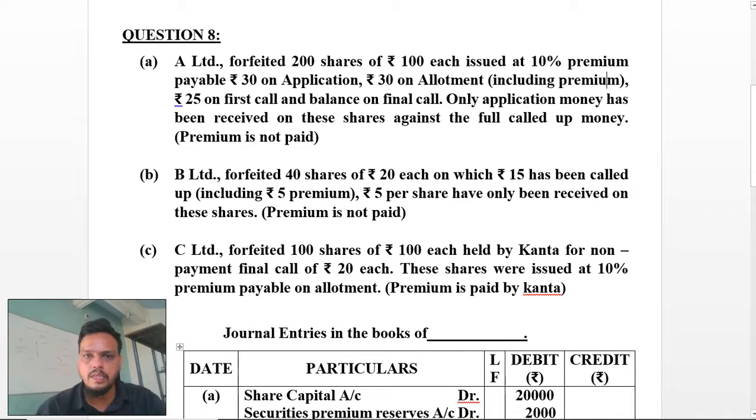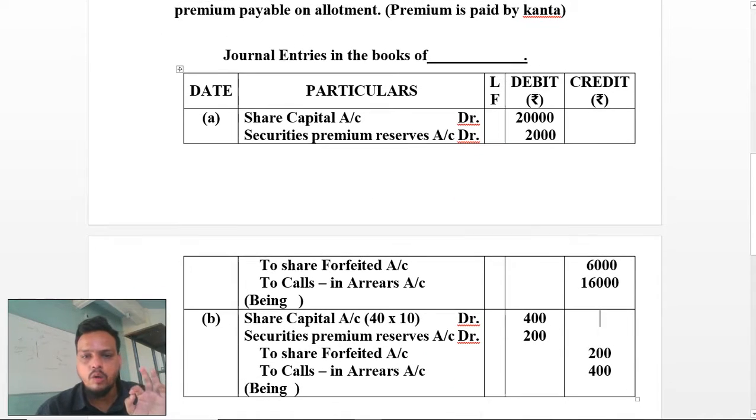it has been said that only 5 rupees has been received on the application out of 15 rupees. Out of that, 10 rupees you have called up and 5 rupees is premium. So according to the question, the called up money has to be mentioned here. So 10 rupees I have called up, mentioned over here.